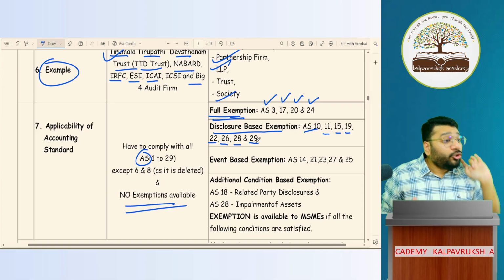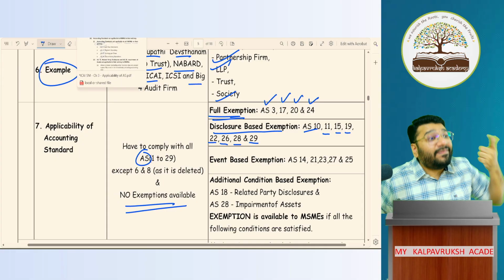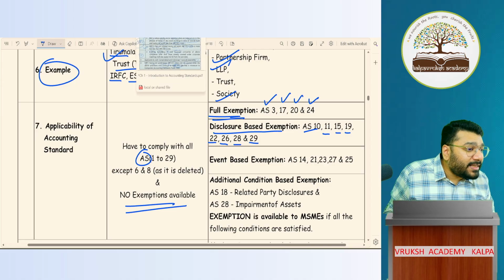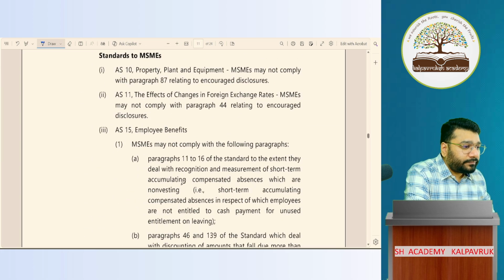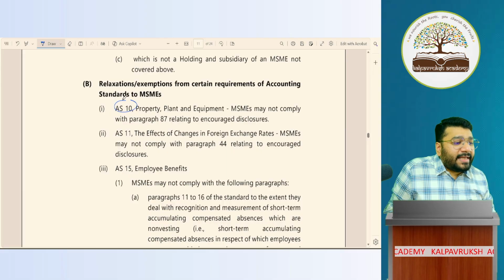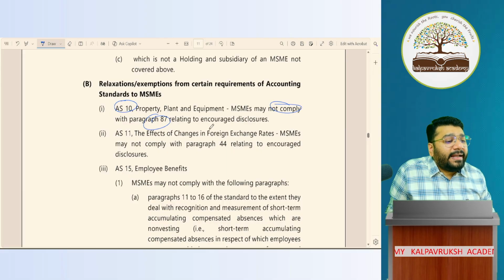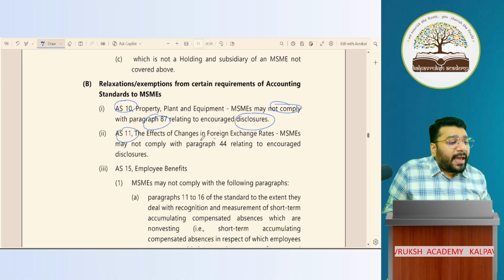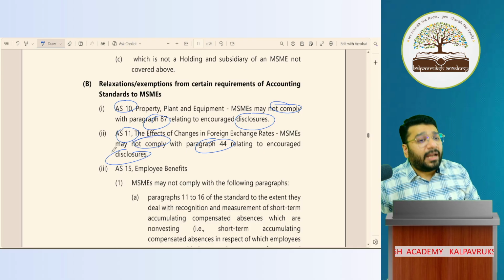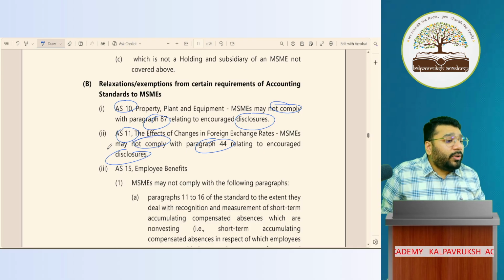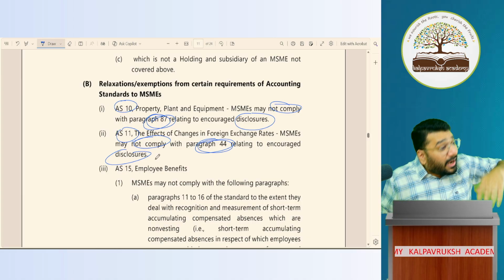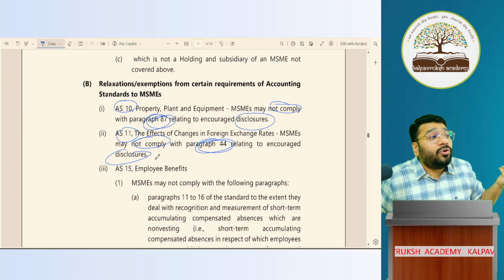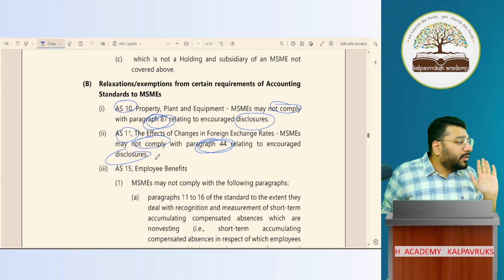So should I not follow all the disclosures? Is it like that? No. You have to go and see which disclosure paragraphs they have exempted. That disclosure requirement alone you will not show. You have to see it in the respective document. For AS 10, they have told not to comply with para 87, which talks about disclosure. For AS 11, para 44 for disclosure is not required to be complied with. There are other disclosure paragraphs also, but they have very clearly told which ones you need not comply with. So this you have to remember.